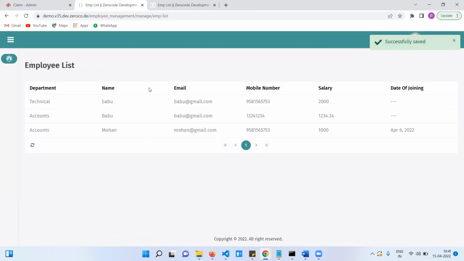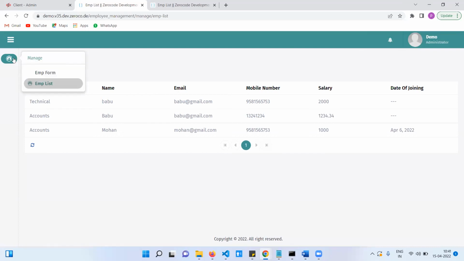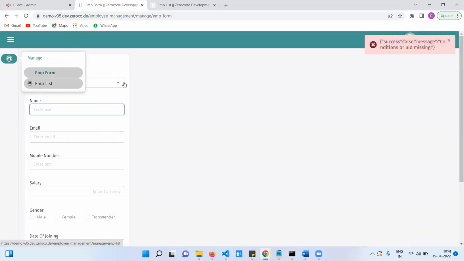See, so the data is saved into the database and navigates to this page. Clear? Yes, sir. Okay. Now what to do?